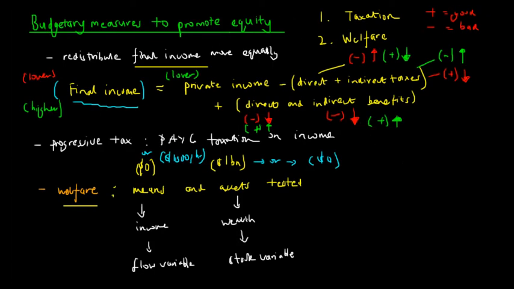So we know that equity means that everyone has a reasonable standard of living, and it means that the gap between the poor and the rich is not too big.